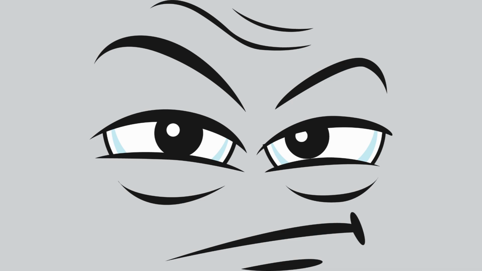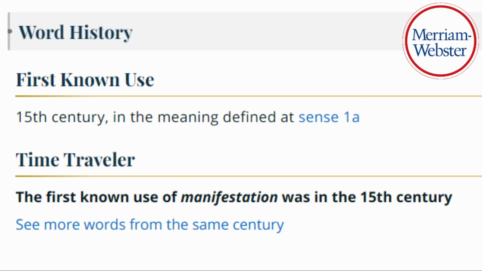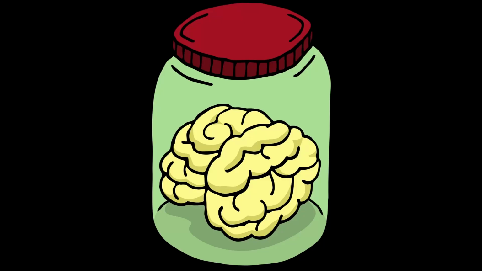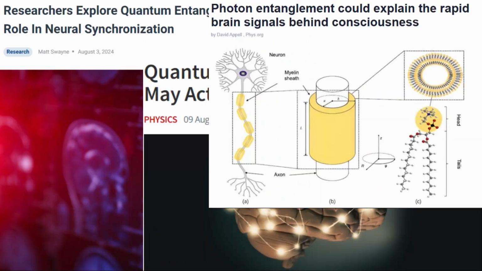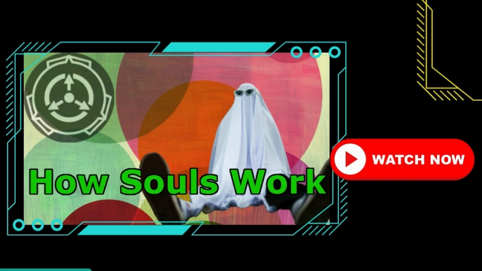So how credible is all this? Well, when you rip back the titles created by political naming, it is actually quite simple. First of all, manifestation has been talked about for centuries. It is well established and is not too far-fetched that our brains could affect the world. Some recent studies have even posited quantum entanglement in our neurons, which as a side note, supports my video on what the incorporeal is made of and how souls may work.